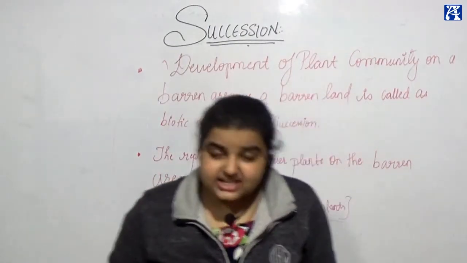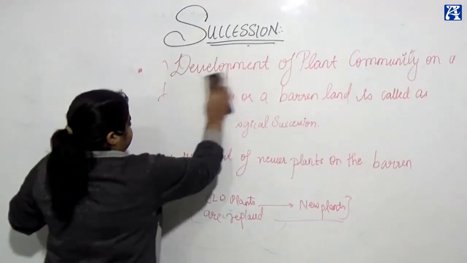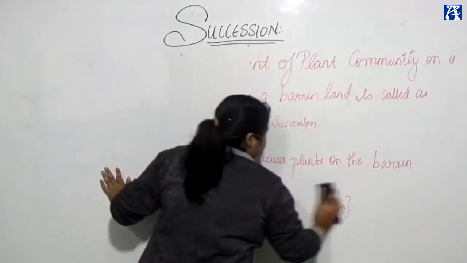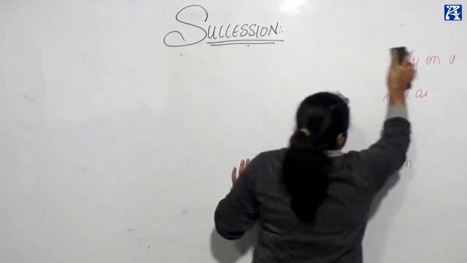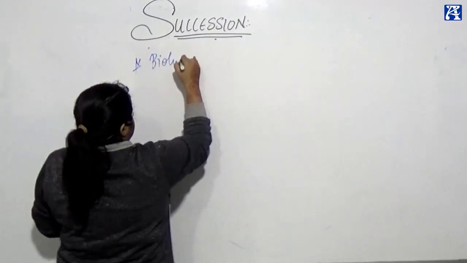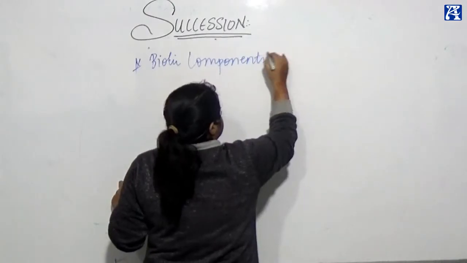Biotic components are never stable. They are never ever stable.